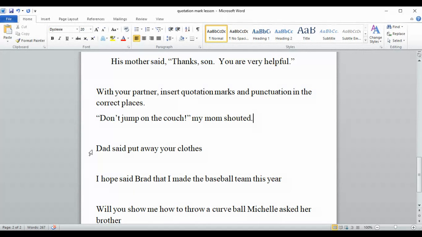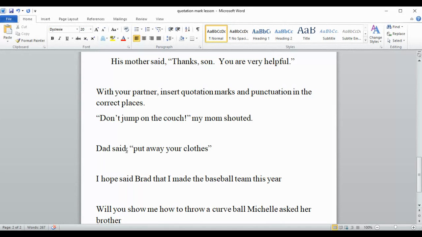All right, let's look at this one. Dad said, "put away your clothes." What were the exact words that Dad said? These: put away your clothes. It's exactly what he said. So we're going to put those in quotation marks. And we know that when we have who said it at the beginning of the sentence, we have to put the comma right there to set it off.